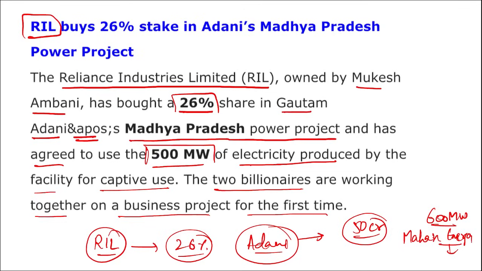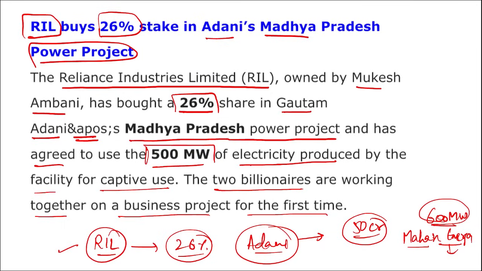I repeat, Reliance Industries Limited, owned by Mukesh Ambani, and Adani are working together. And here Reliance Industries Limited bought a 26% stake in Adani's Madhya Pradesh power project, that is a 600 megawatt Mahan Energen. Here 600 megawatts of electricity is produced, in which a 26% share was acquired by Reliance Industries Limited for 50 crore rupees.